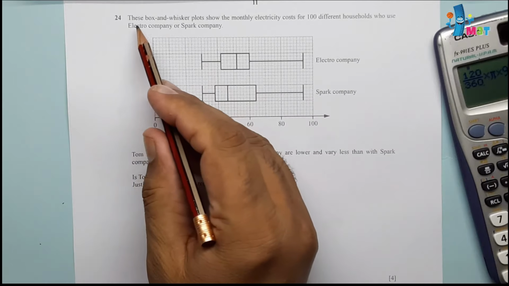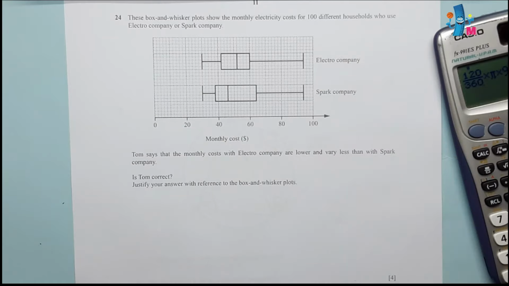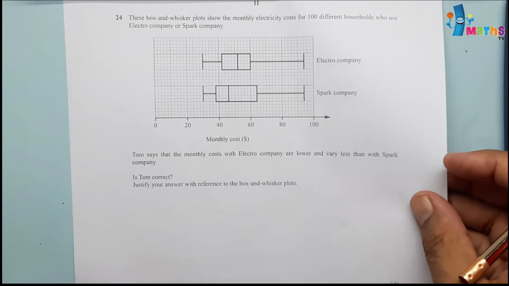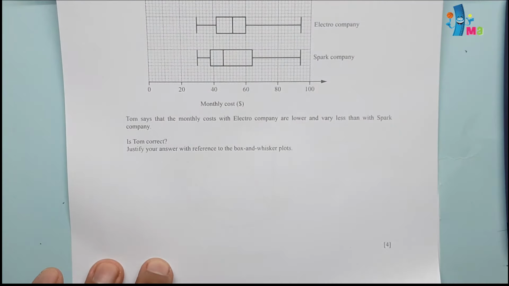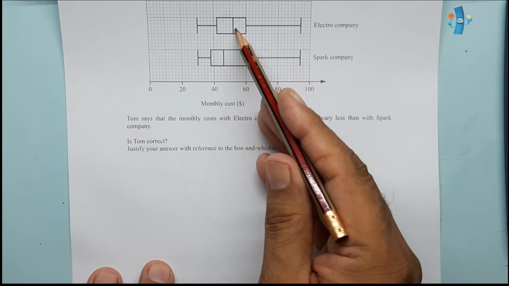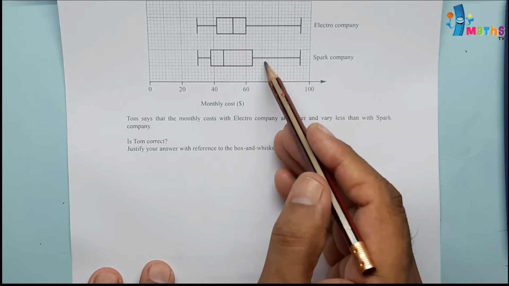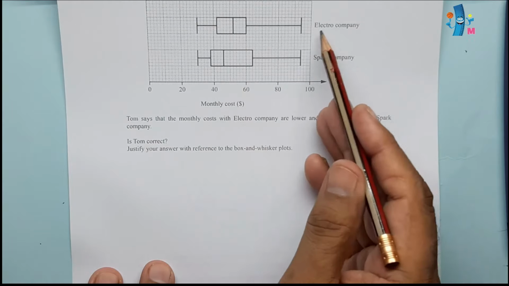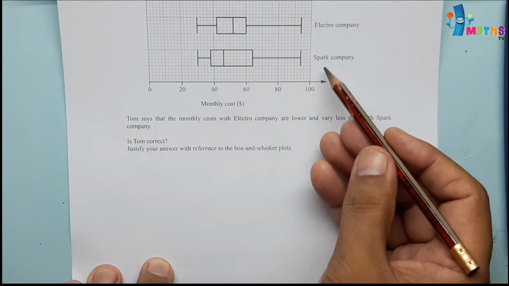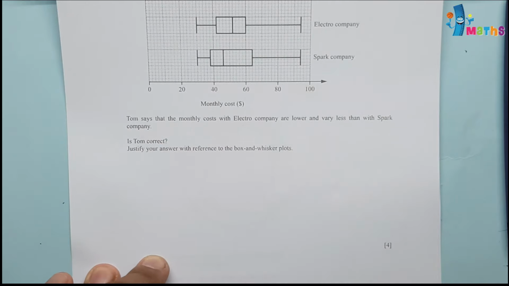Question number 24. These box and whisker plots show the monthly electricity costs for 100 different households who use Electro company or Spark company. So these are given. If you check, this is the median, which is more in case of Electro company, and range is this width, which is more in case of Spark company. So median is more in case of Electro company, range is more in case of Spark company. These two differences we'll have to keep in mind. Rest of the starting and ending point is same, so we will be going to the rest of the question.